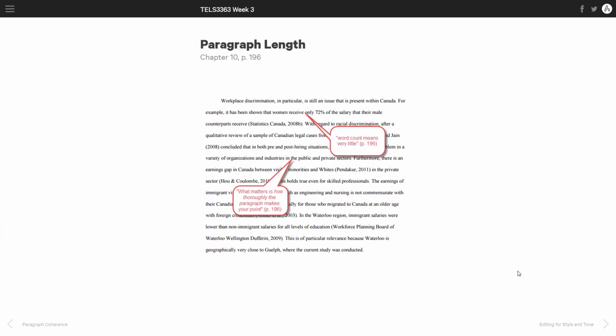The next consideration is about paragraph length. And I like what the book said, that word count means very little. I totally agree with that. You can actually see paragraphs that may extend as long as a page. They're more difficult to read. They're more difficult to scan through.